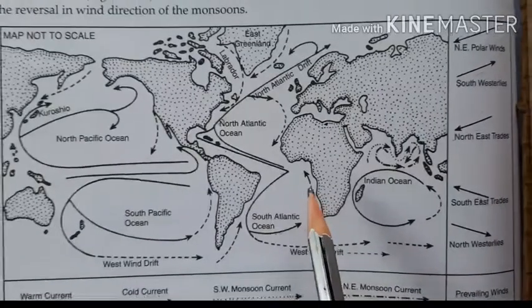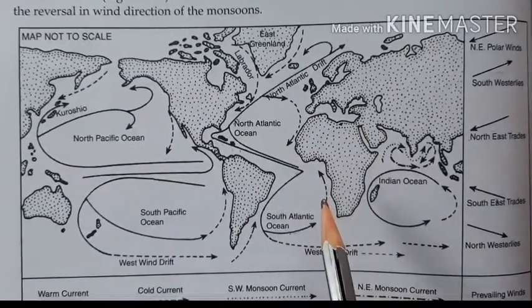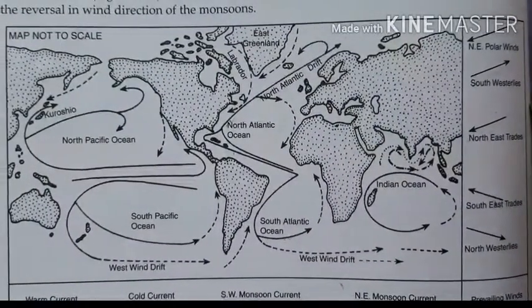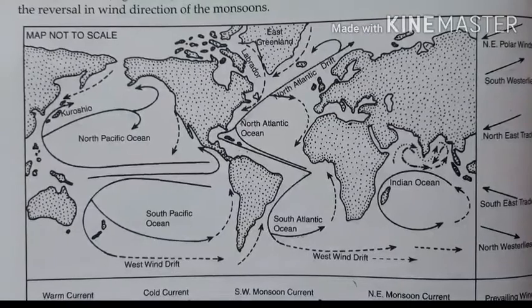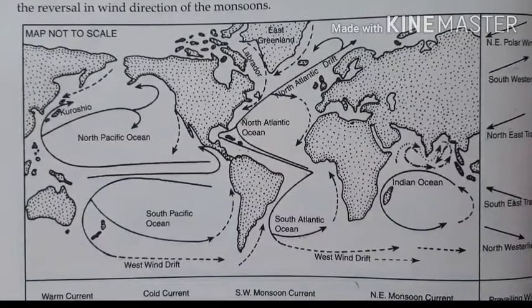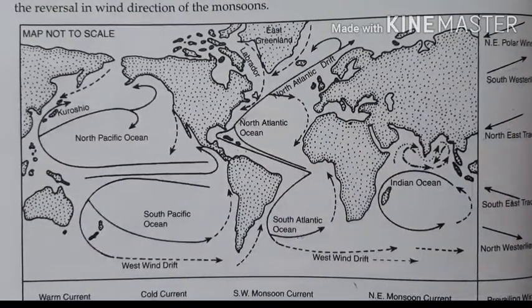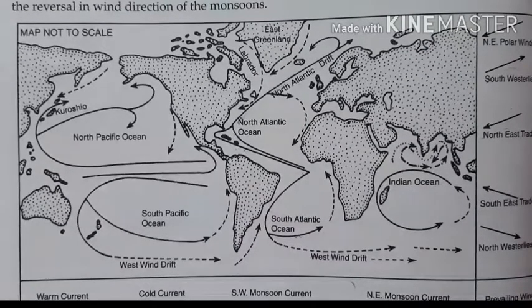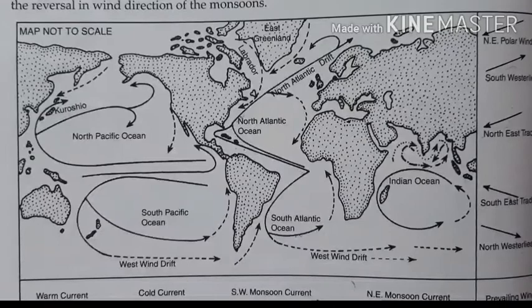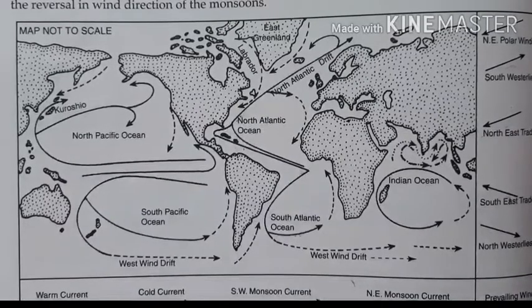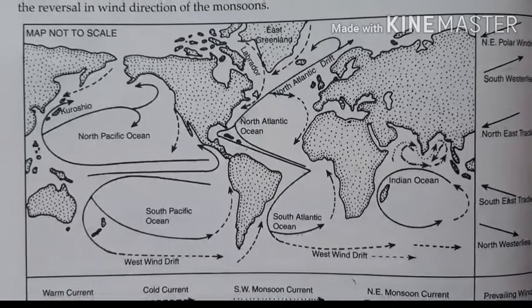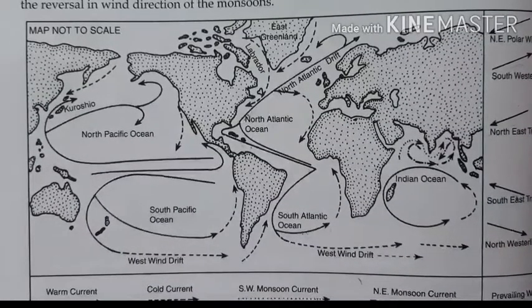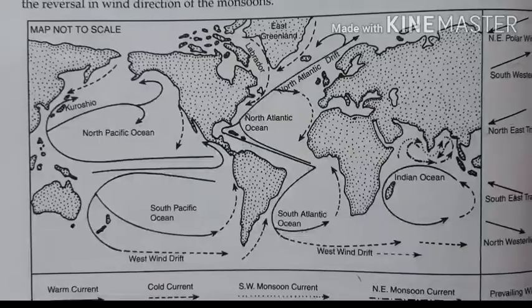So here you have to keep in mind that ships, when they follow the direction of the permanent winds and the direction of the ocean currents, will be able to save their time as well as fuel. So the direction and movement of the ocean currents are influenced by the permanent winds, or planetary winds, that blow on the earth in a permanent nature.